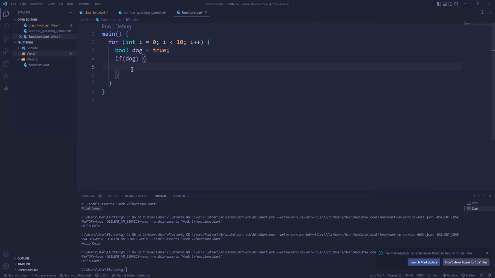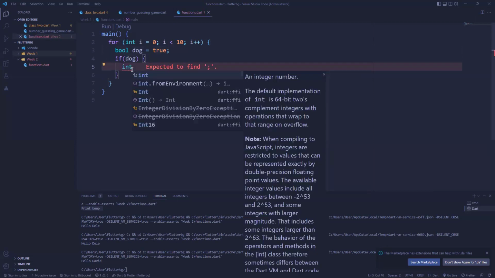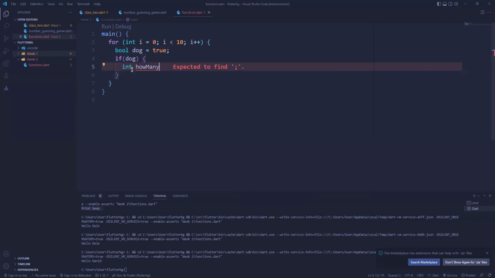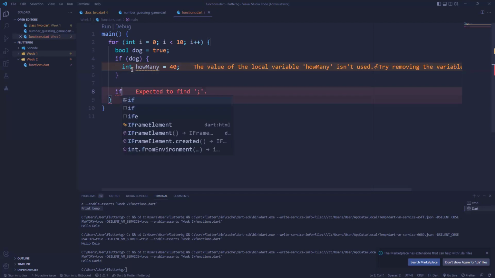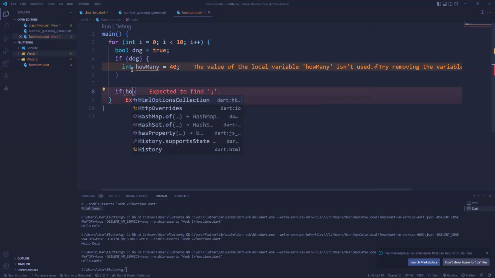So if dog, I can say int, I want to create another variable, int how many? Let's say 40. I've created another variable called how many. Now, let me come out here and try to use it. If I now try to say if how many